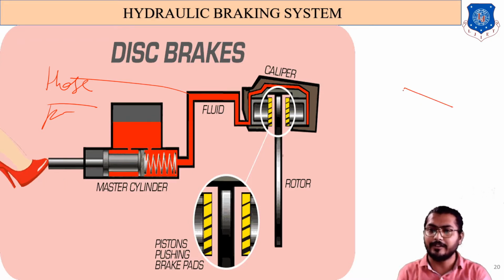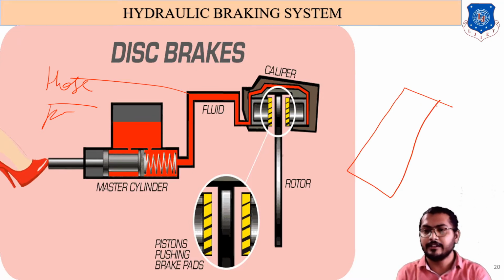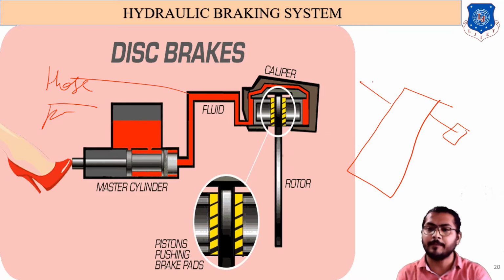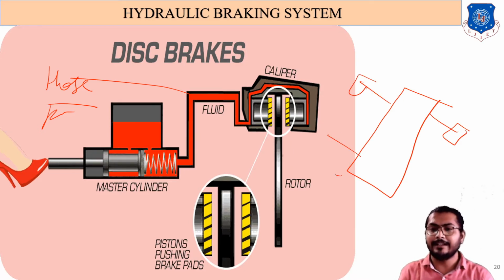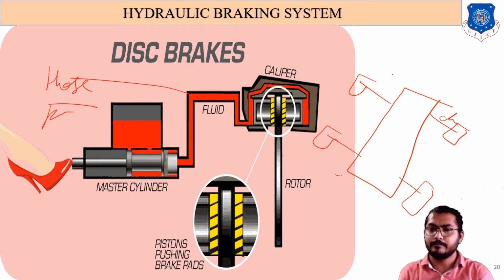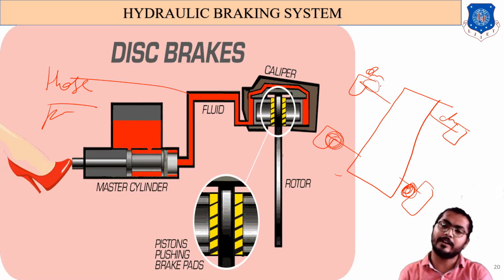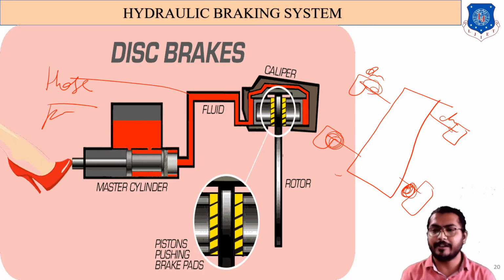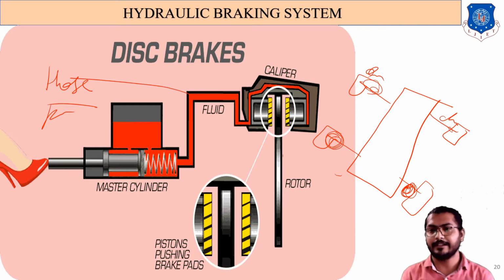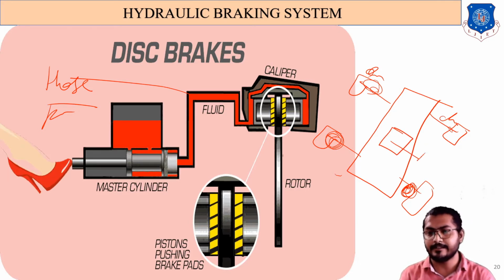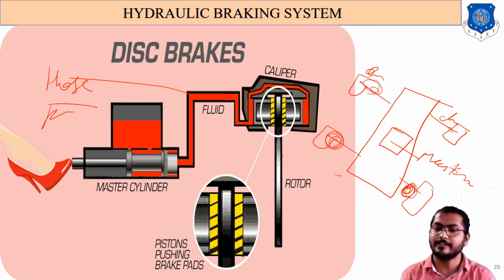What happens in the four-wheelers? This is a four-wheeler, and this is a four wheel. On each wheel we provide either a drum brake or a disc brake. On the rear end we provide a drum brake, and on the forward end we provide a disc brake. It may depend on manufacturing conditions, but in between, at the center, we provide a master cylinder. Different types of master cylinders are used.